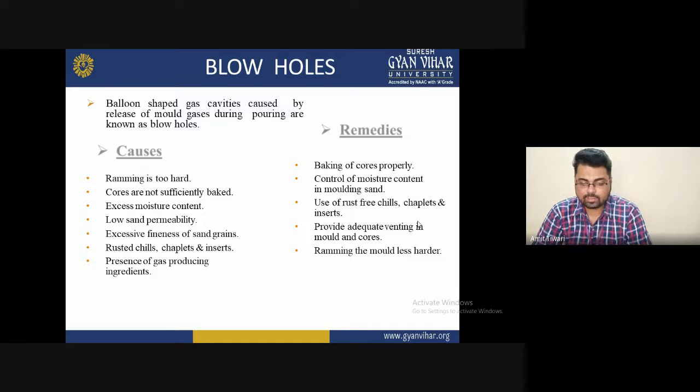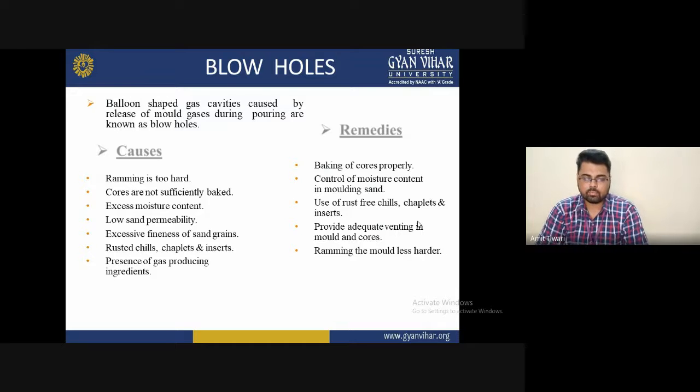Another one is excess moisture content, low sand permeability, excessive fineness of sand grain, rusted chills and chaplets and inserts, and presence of gas-producing ingredients. These are all reasons for increasing the blowholes problem.